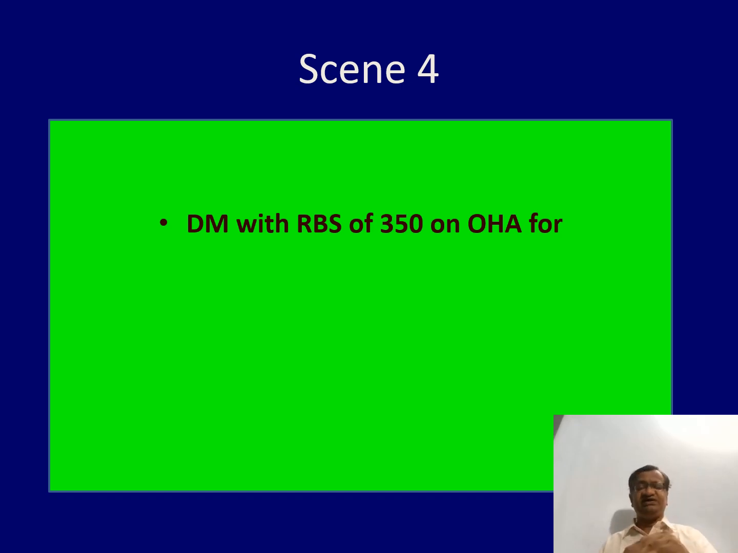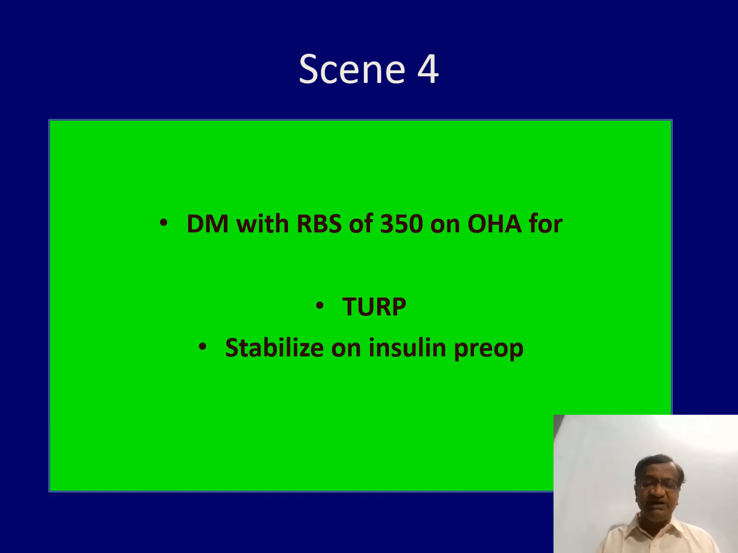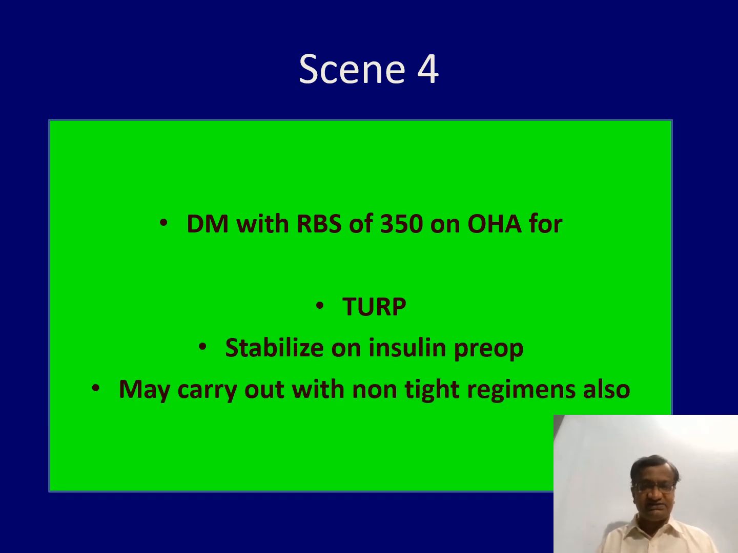Diabetes with RBS of 3 years, not controlled, on OHA, comes for major surgery. Or it may be minor sometimes because the patient goes on to food. So nowadays we have to switch over to insulin. And sometimes we need intraoperative non-tight control.